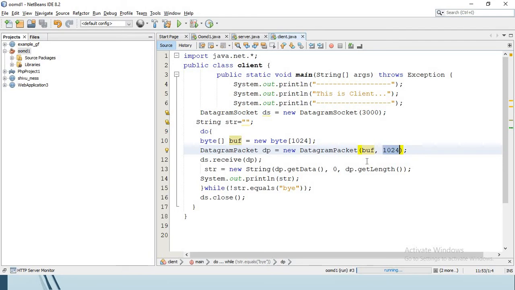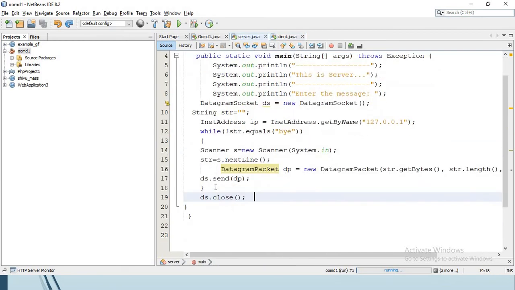This datagram packet contains two methods. This is one such method where we can send the buffer data and its length. And for ds.receive, we have passed DP, that datagram packet object.